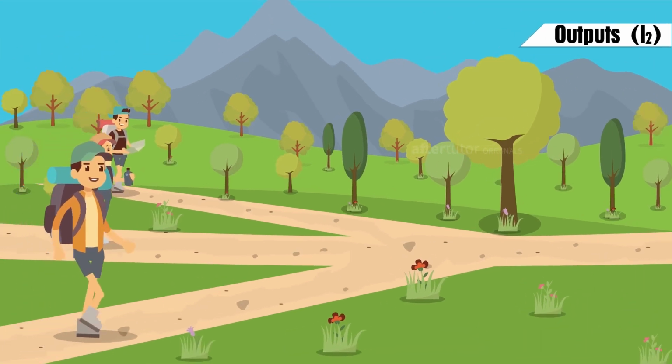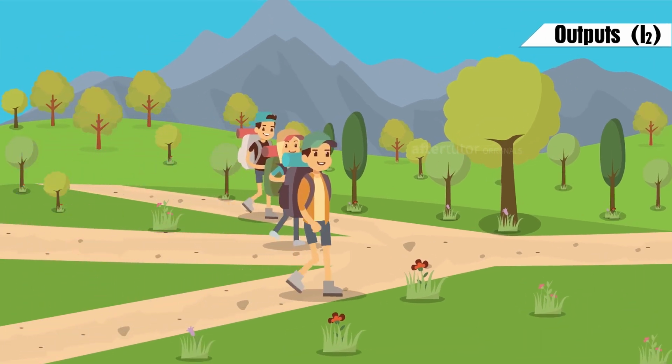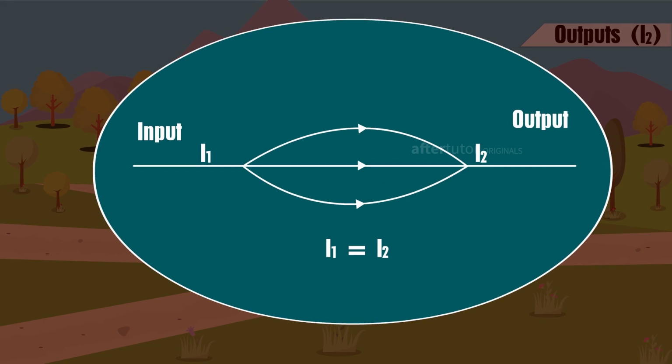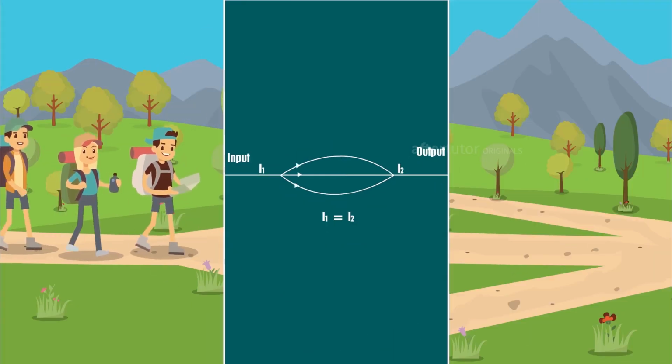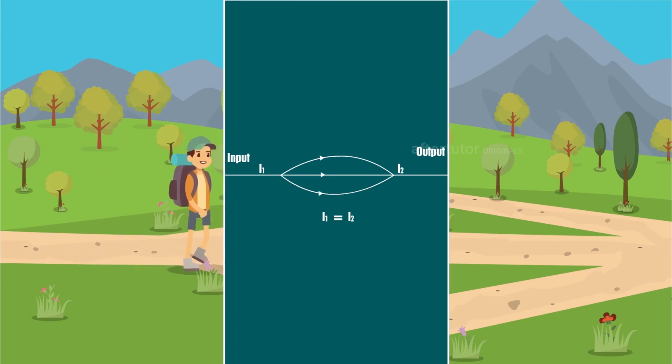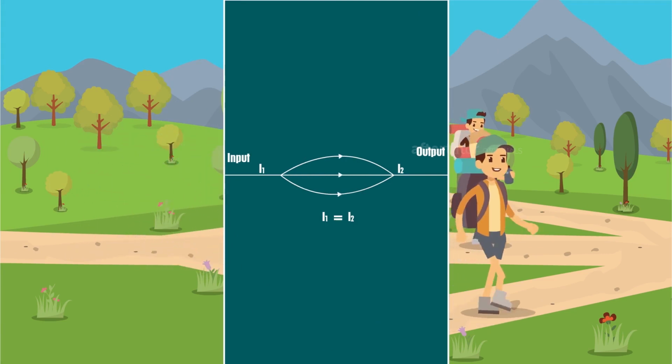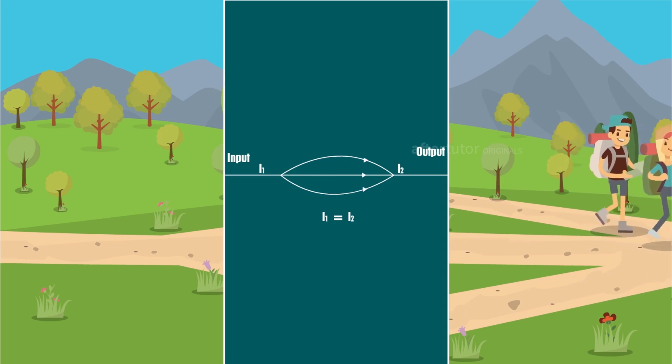After a while, the three of them met at the exit point, by which the given input is equal to the output, which is similar to Kirchhoff's current law, as it states that the total current entering a circuit's junction is precisely equal to the total current leaving the same junction.